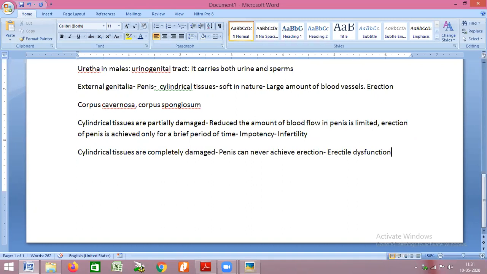So each and every part of your reproductive tract, even though the sperms are formed only in testes, if any other structure of the reproductive tract is also damaged or is not functioning properly, it can lead to infertility. Since all these structures facilitate reproduction, they are called accessory reproductive organs or secondary reproductive organs.